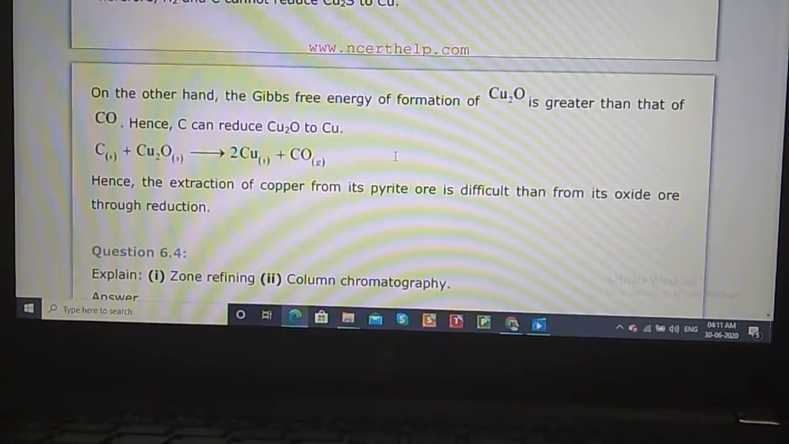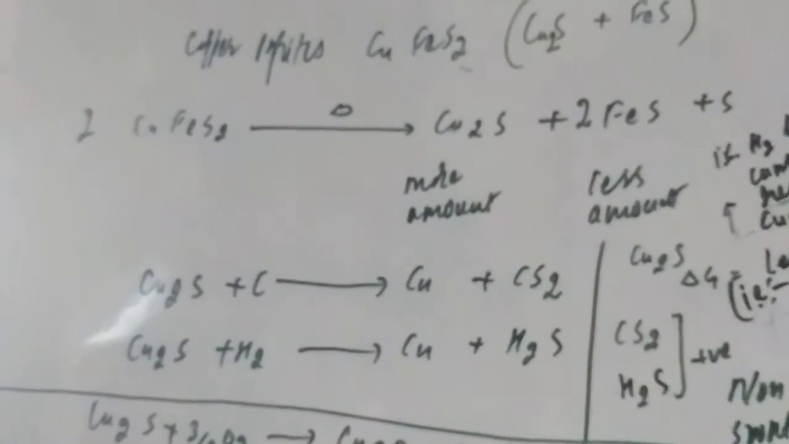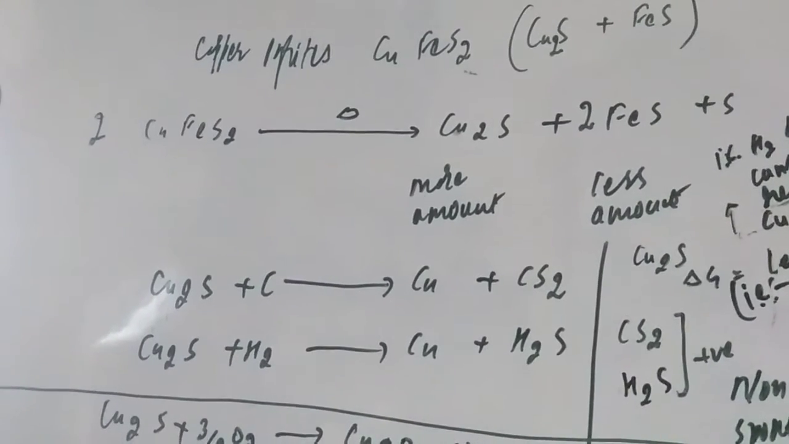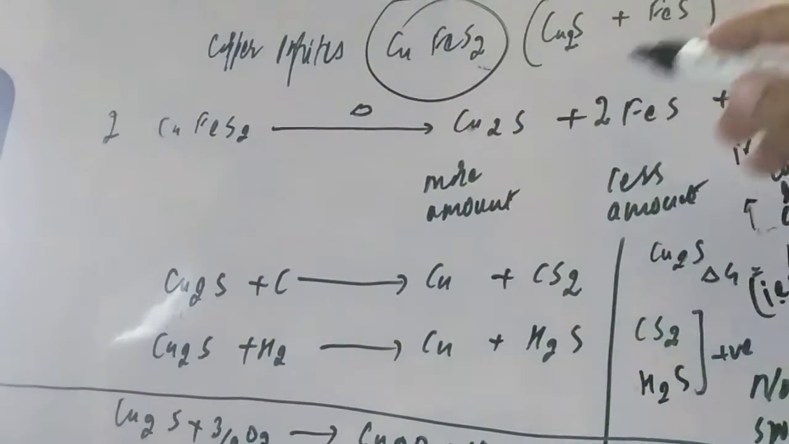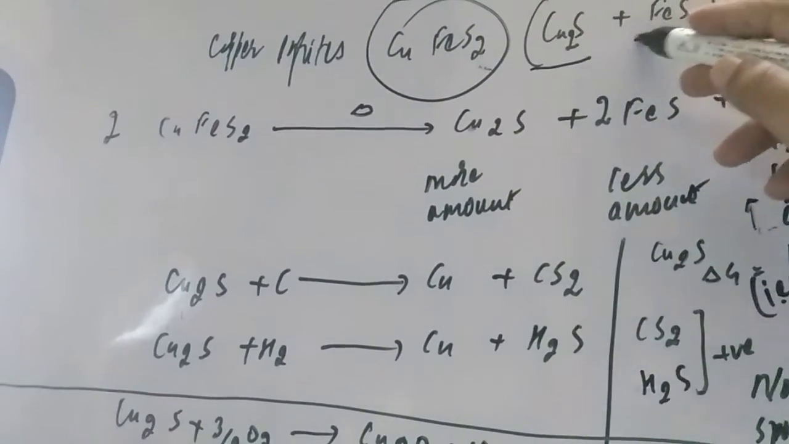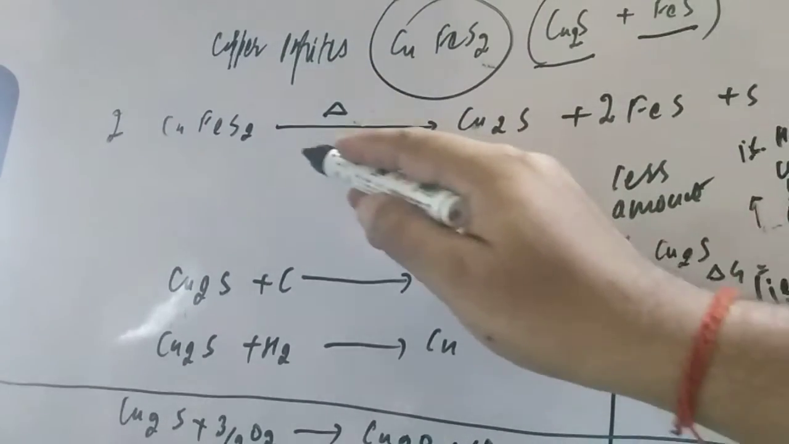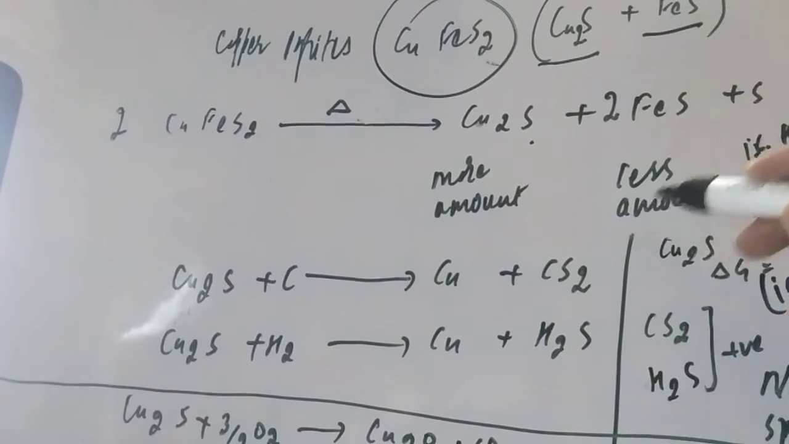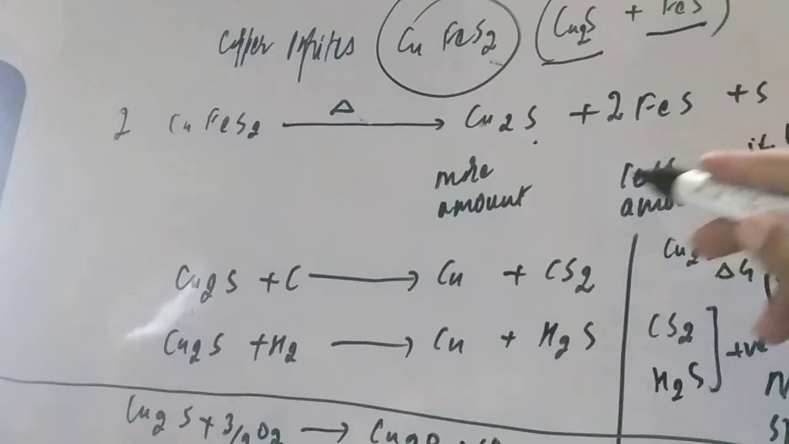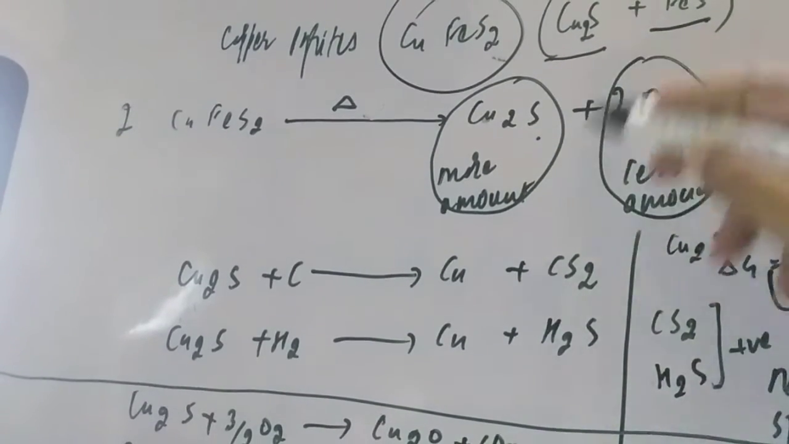I will try to explain it. If you check on the board, student, what is the formula for copper pyrite? It is CuFeS2. What is there in this? There is Cu2S and FeS. If you heat this copper pyrite, you get Cu2S and FeS. Now student, Cu2S is more in the copper pyrite than the FeS.